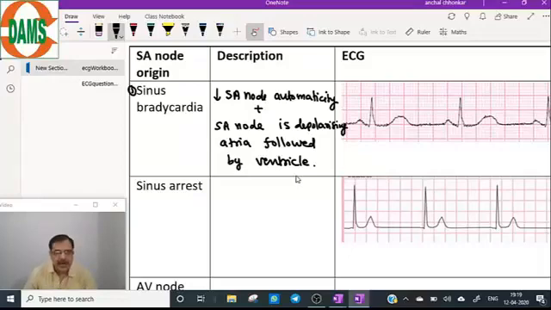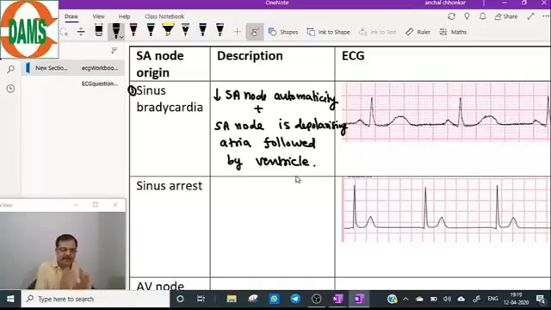So in sinus bradycardia, the SA node automaticity is reduced, but the SA node is still the pacemaker. The SA node is still controlling the atria, followed by the ventricles. So now how does it translate into the ECG?